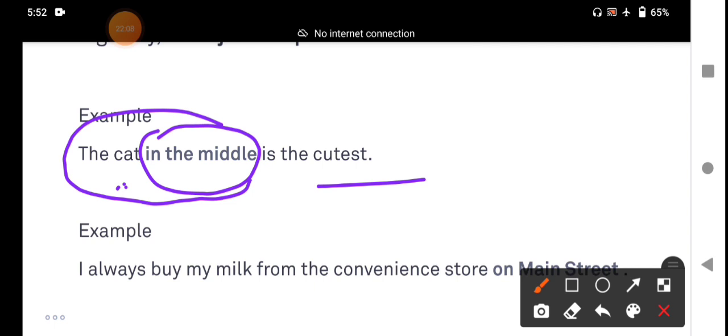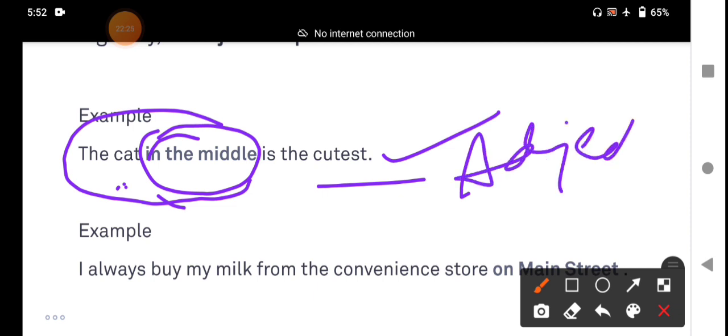The noun follows the prepositional phrase. It is called an adjectival phrase. The prepositional phrase in the middle functions as an adjective. We are discussing the adjectival prepositional phrase.